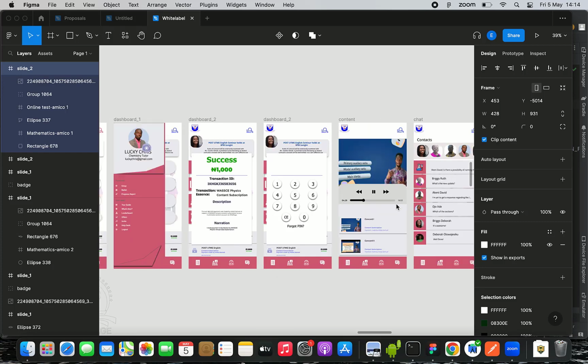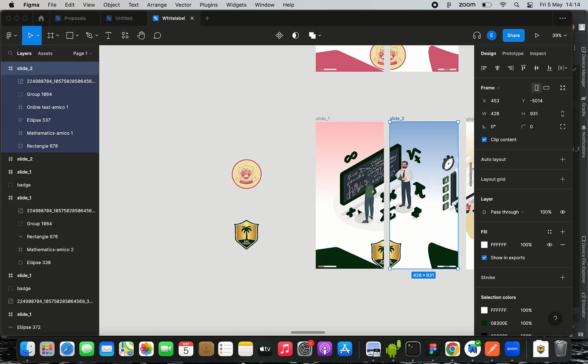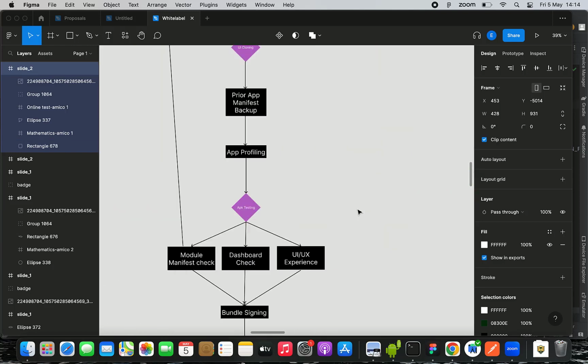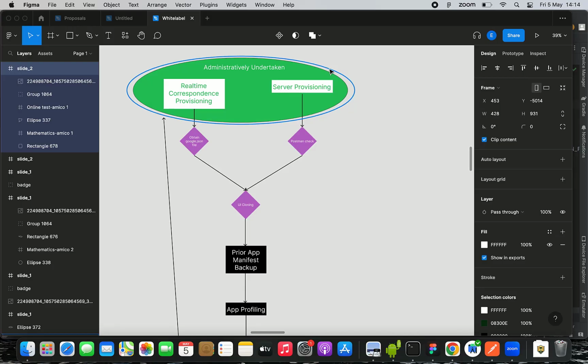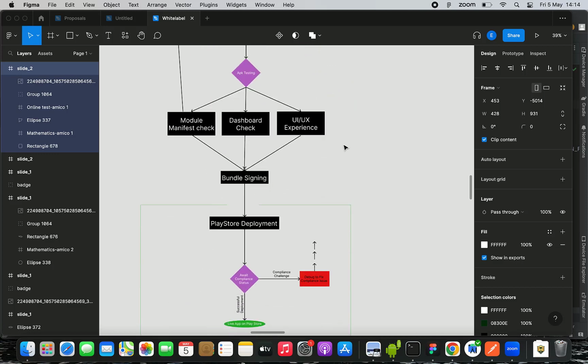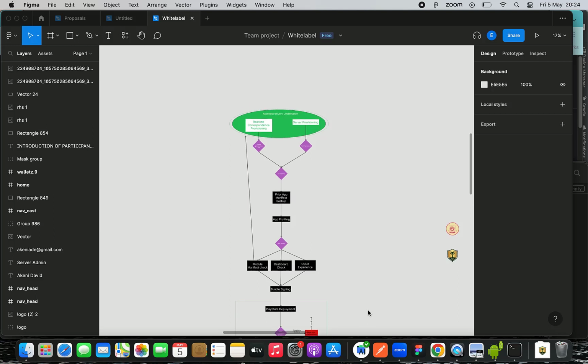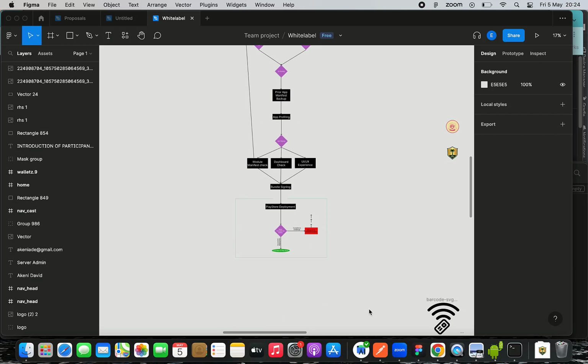So in order to ensure that it correlates to this new color, we just try to repeat what was actually being done here for every round. There is a particular flow chart diagram which we will definitely conform to. Firstly, there are some administrative preliminary tasks that need to be done in order for you to get done with procession. Then the final aim is to deploy the app on Google Play Store or every other app store where it needs to be deployed, as you can actually see here. The first and the last task are being administratively undertaken, that is to say real-time correspondence provisioning and server provisioning, which is the first phase, and lastly deploying on Google Play Store.